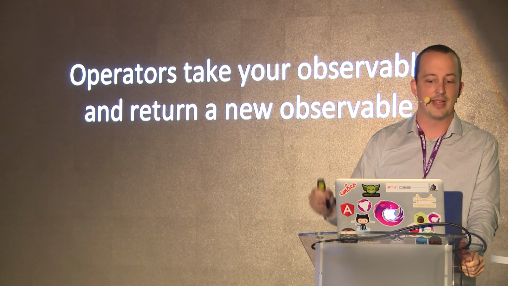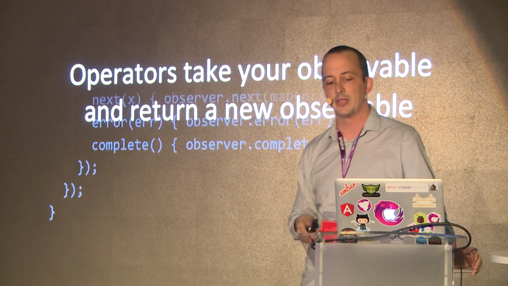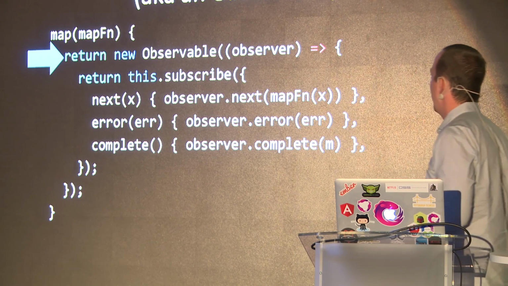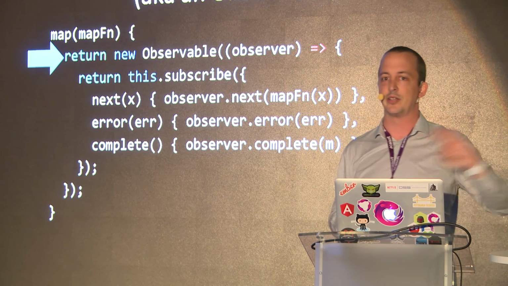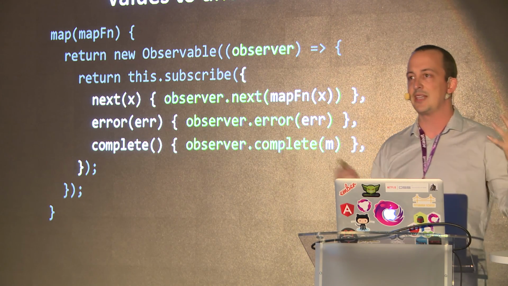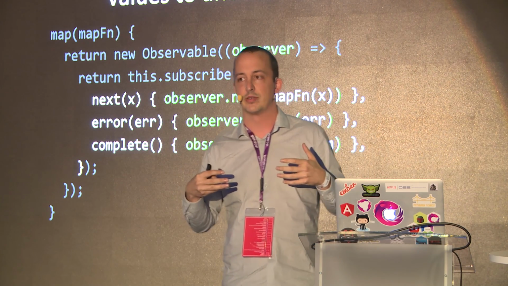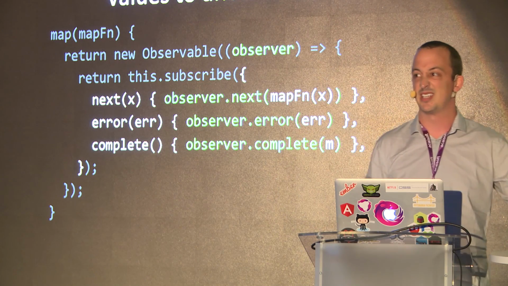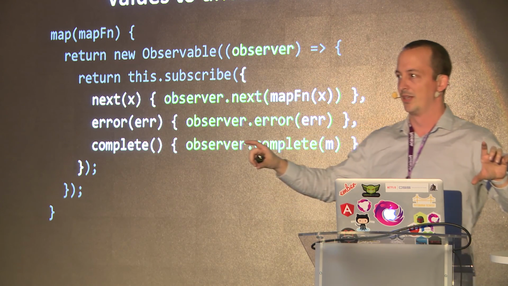The other important takeaway here is that operators take your observable and return a new observable. So I'm going to look at the operator really quick here again, and I want you to notice something else. Operators return a function, aka an observable. So it's lazy. It's not going to do anything until you call it, until you subscribe. But what that's actually doing on the inside is creating an observer that passes values along to another observer. So it's creating a chain of observers, okay? Your observable is really just a template to tell your program how to create a chain of observation that does something.